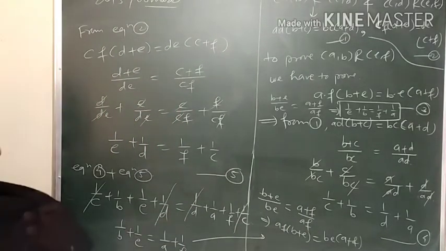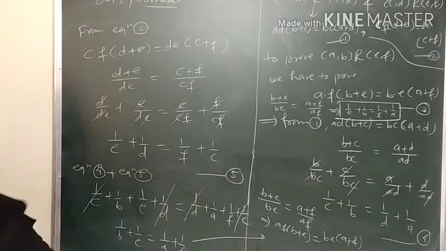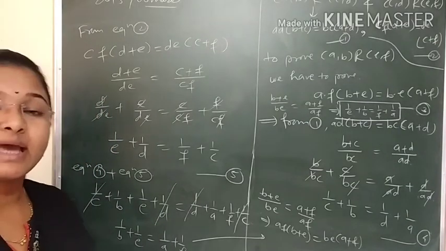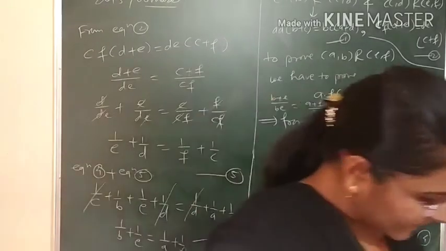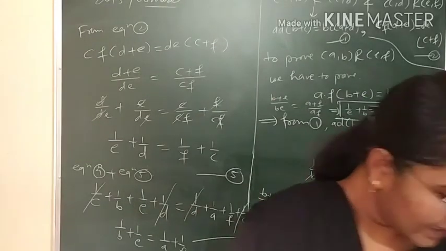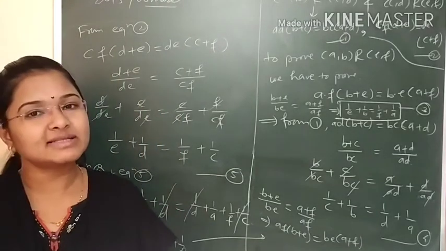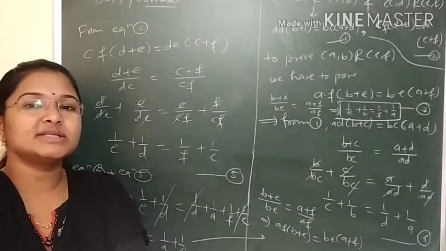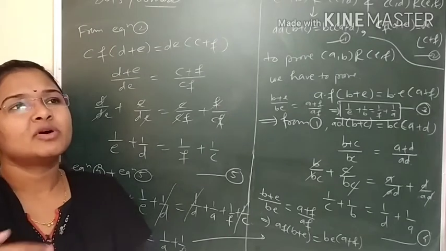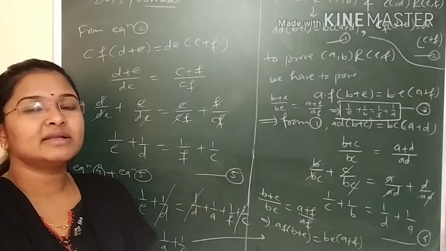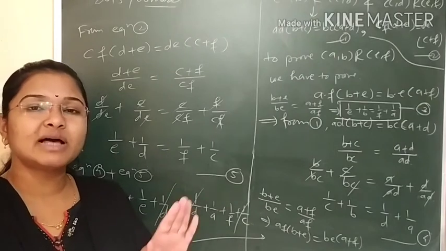Now the given relation we have proved is reflexive, symmetric and transitive, therefore this relation is an equivalence relation. Getting? So for this question, I have told you, for equivalence relation they ask 4 marks, but if a twisted, complicated question comes, they can ask it for 6 marks.